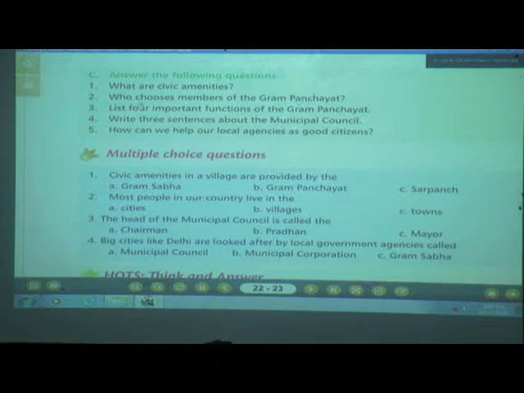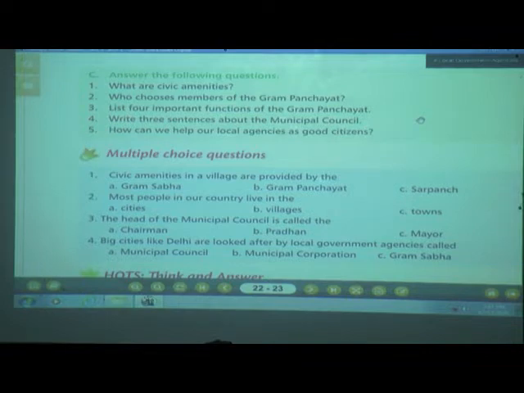Okay children, now number 3, list 4 important functions of the Gram Panchayat. As I told you, you can write any 4 important functions of the Gram Panchayat because they are providing so many functions for the villagers. But let's see the answer.